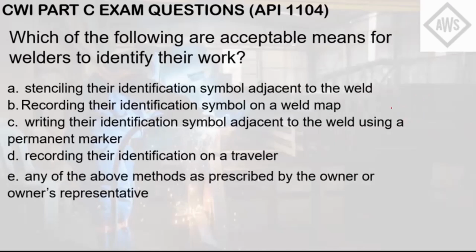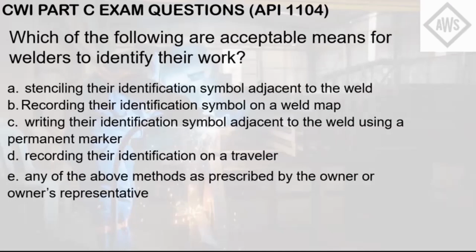They're stenciling their identification symbol adjacent to the weld. They're also identifying that corresponding symbol on a weld map prior to submitting the test package, and also writing their identification symbol adjacent to the weld using a permanent marker. They're also doing that on a traveler.